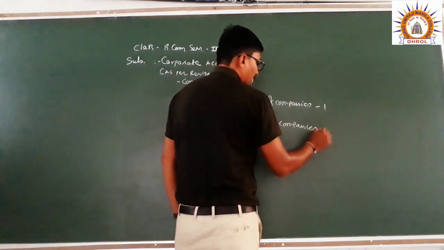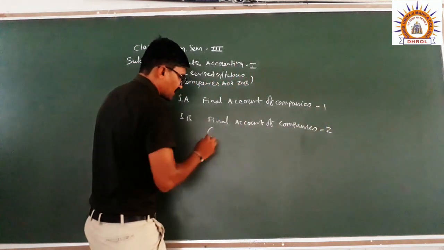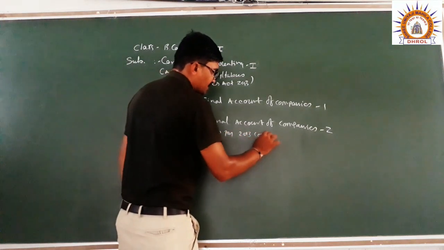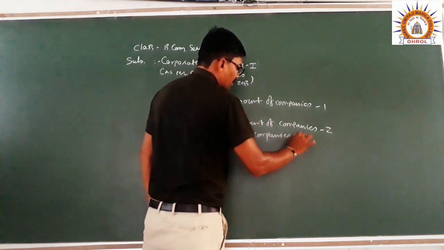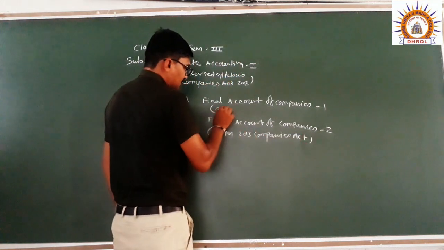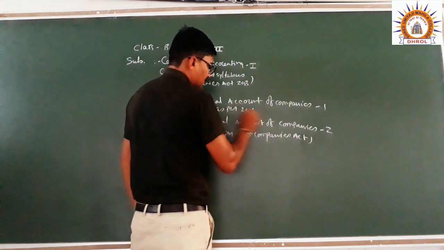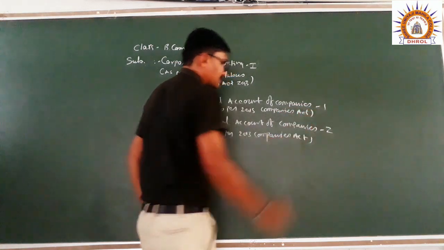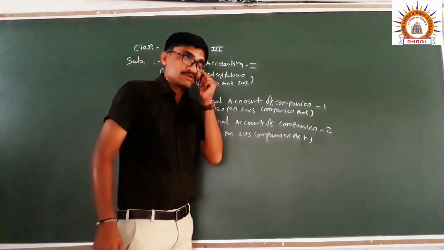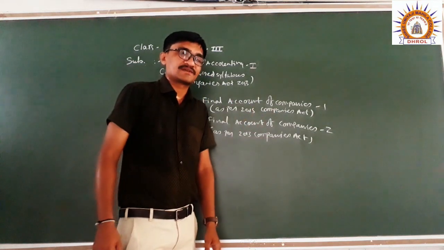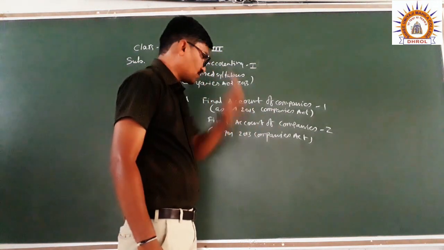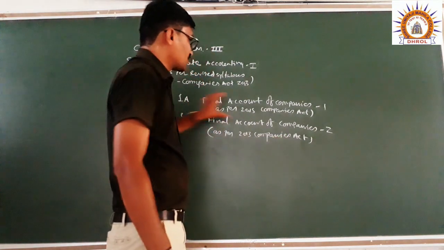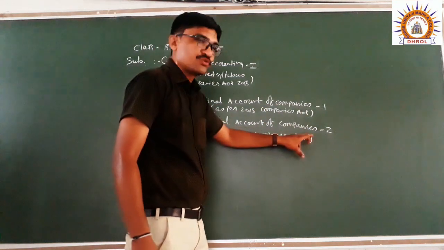This is 1, this is 2, and both are related to the 2013 Companies Act. You just studied about the Companies Act 1956, which covers the methods of keeping accounts in the form of a company. Final accounts of companies 1 and final accounts of companies 2.